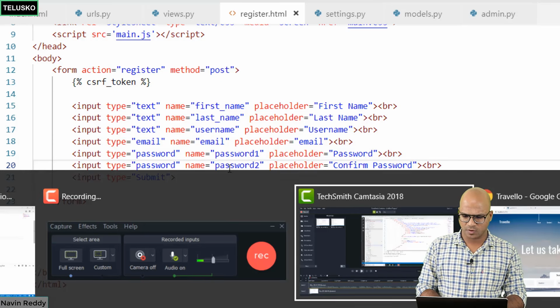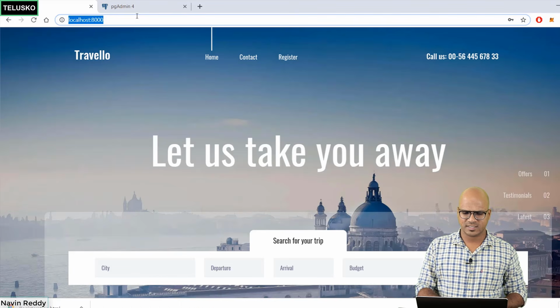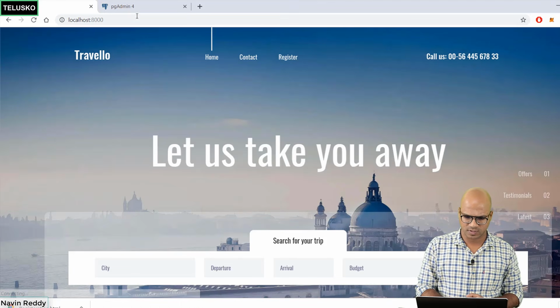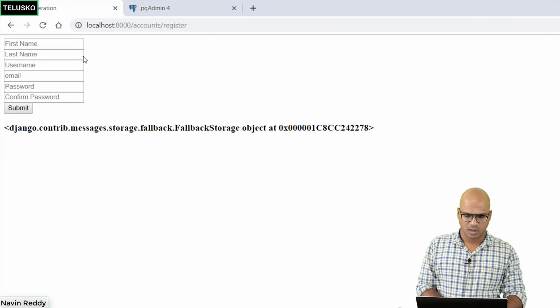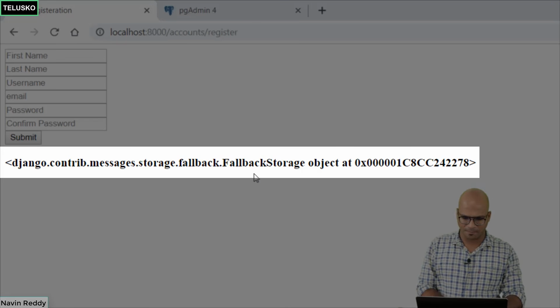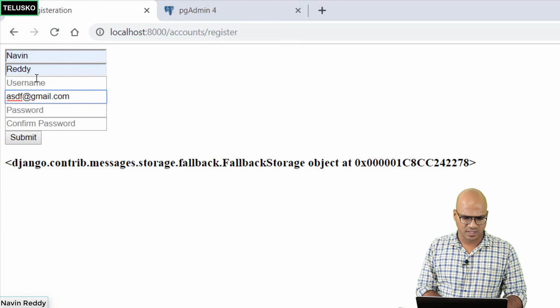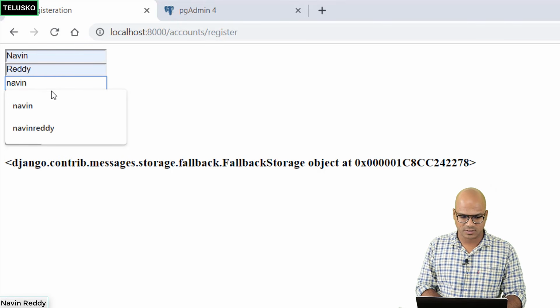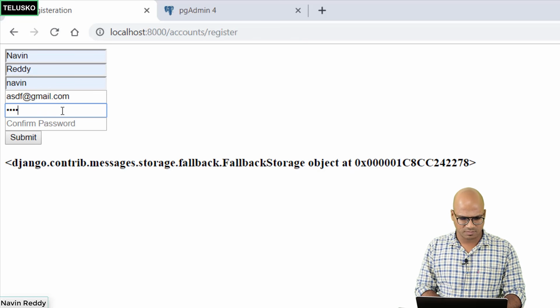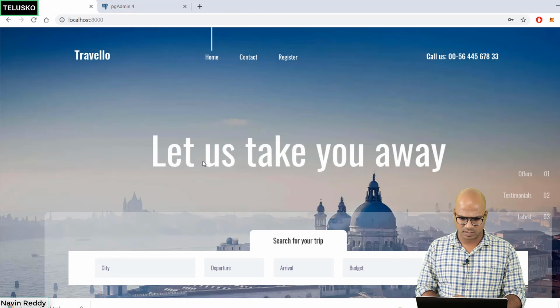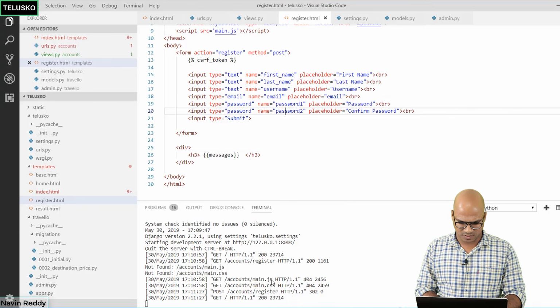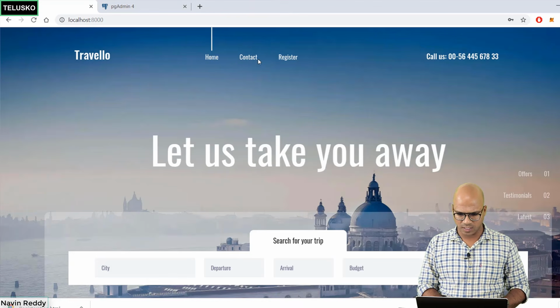Let's go back to our page and say enter. I hope this server is running. The server is running. If I click on register, oh, you can see we are already seeing a message here. It says messages stored, fallback, storage. Okay, something weird is coming up. So let's print some data here, so we can say Naveen Reddy, and then the username I'm going to use here is Naveen, and the password is something and something. If I click on submit, okay, it is registered. That's weird. Okay, something is not running the way it should work.